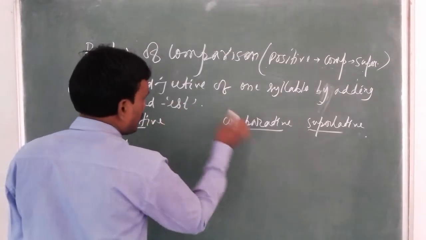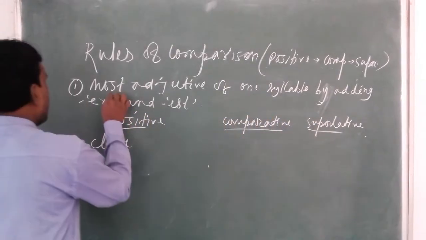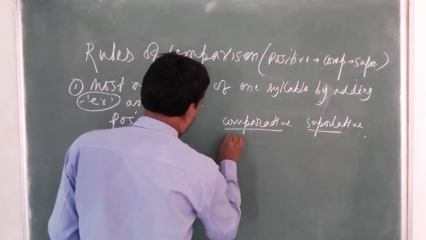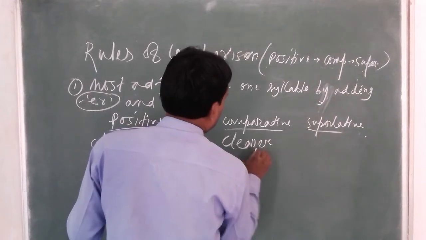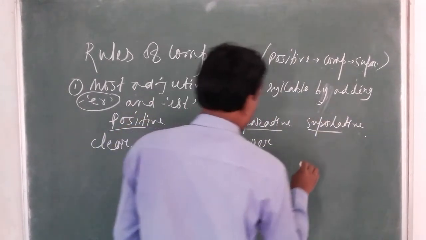Clear is an adjective of one syllable. If I change it from positive to comparative, we add er. Clearer. Yes, clear, clearer. And in superlative, clearest.